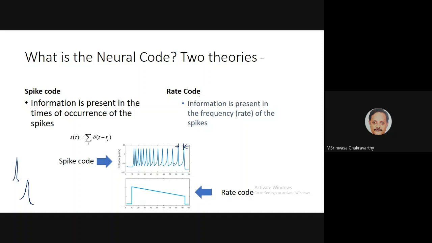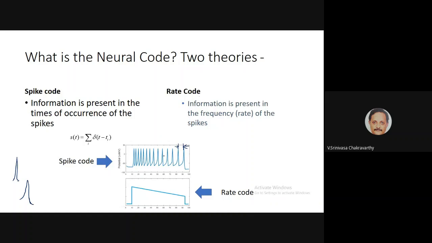I'm only interested in the timing. So these two are idealizations. They refer to a certain kind of emphasis, a certain perspective or outlook that we take in reading the neural activity, the neural signal.